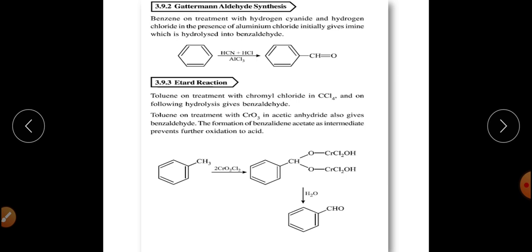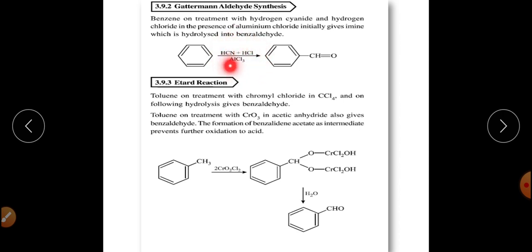Now for the preparation of aromatic aldehydes, one is Gattermann's aldehyde synthesis, which is basically a reaction of the benzene ring with hydrogen cyanide in presence of hydrogen chloride, HCl, and AlCl3.